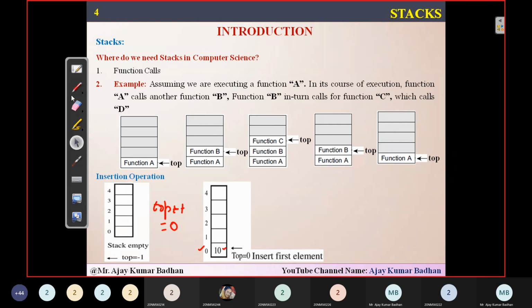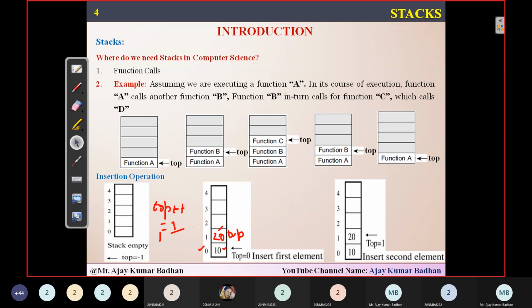Now, if I want to insert 20 in this particular position, what do I have to do first? Top plus plus. Initially top is at 0. When you do top plus plus, the value of top will be 1, meaning it will come here. Now you can simply insert the value 20 here. You can see the top is representing here. Top is equal to 1, and insert.